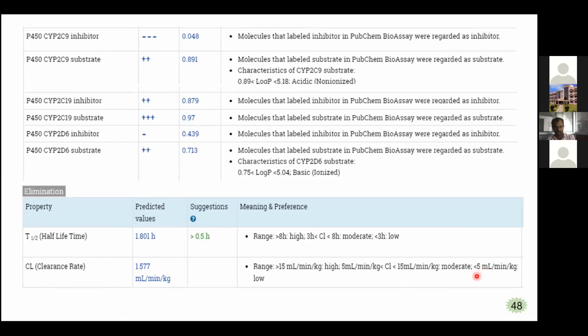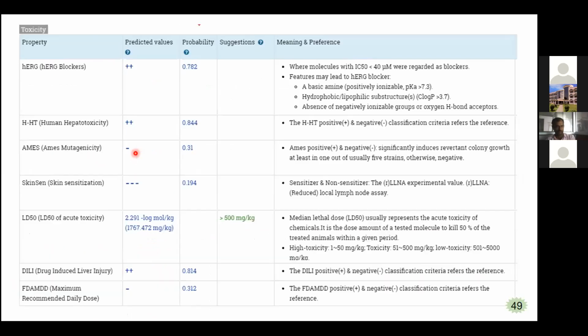So it is less than 5 ml, very low. And hERG channel inhibition, it is having plus. Human hepatotoxicity, it is having plus, Ames mutagenicity minus, and skin sensitization having negative. And LD50, it is having 2.291 at concentration 1767. So above 500, so it is a low toxic, acute toxicity. And drug induced liver injury, so it is having a liver injury, so this is omeprazole.